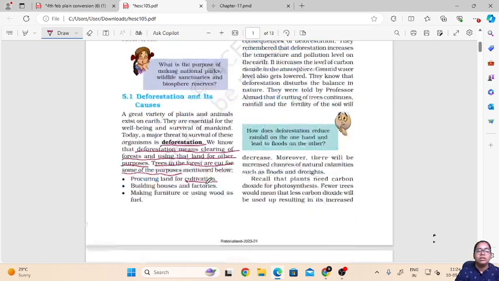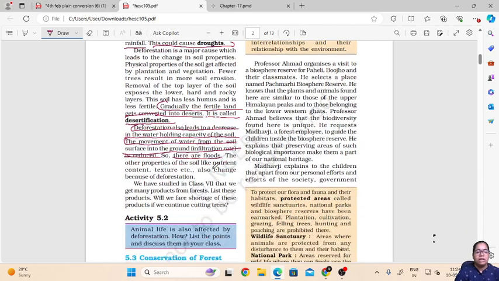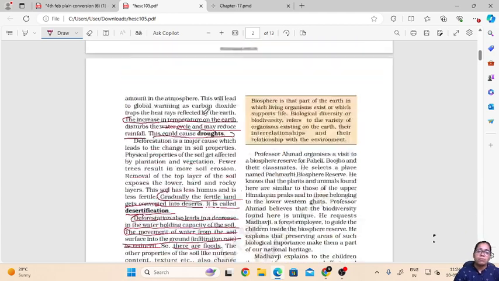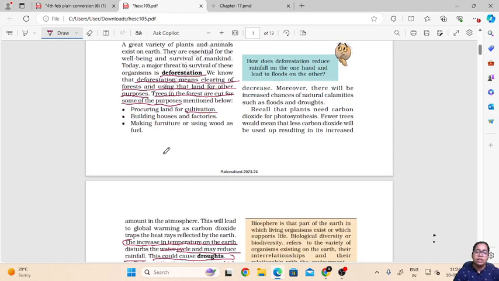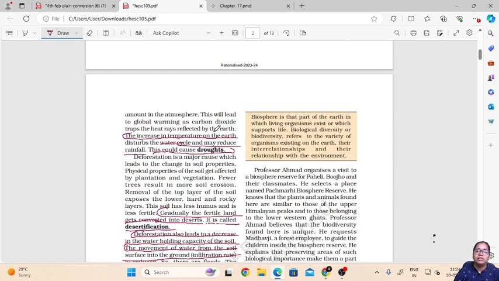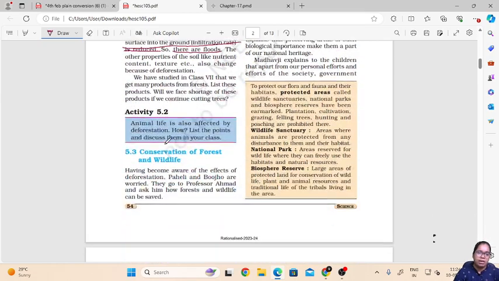If deforestation continues, these factors will take place, that is droughts, desertification, soil fertility loss, and floods. So this was about how deforestation is caused, and how deforestation will affect the environment in general.